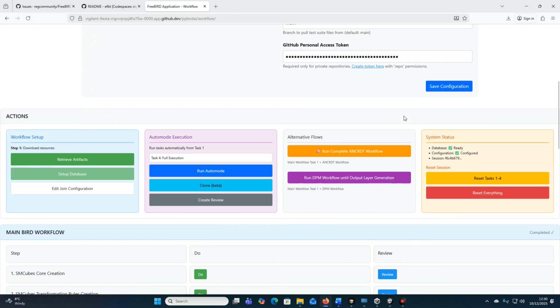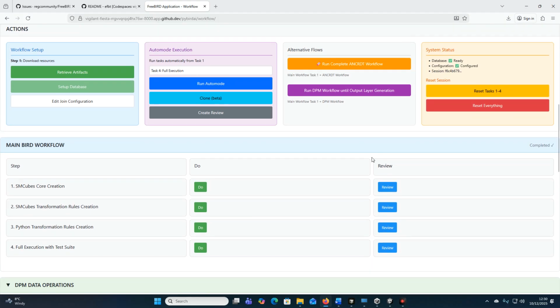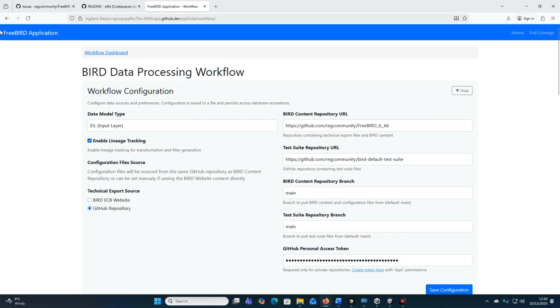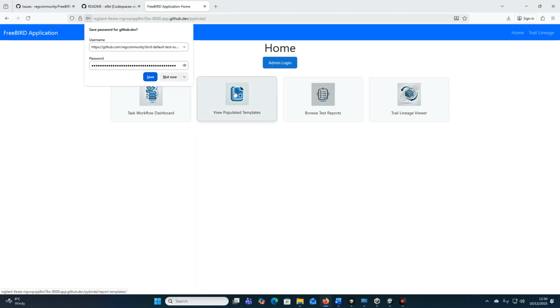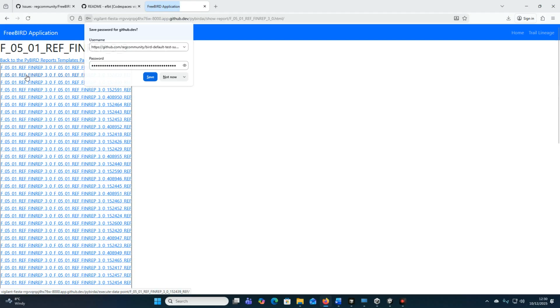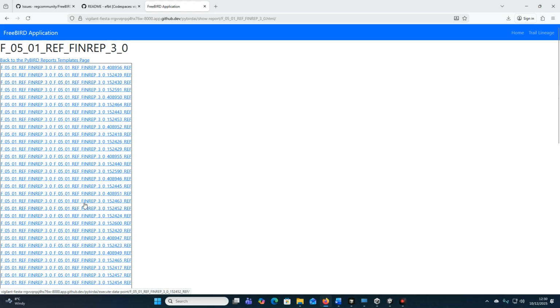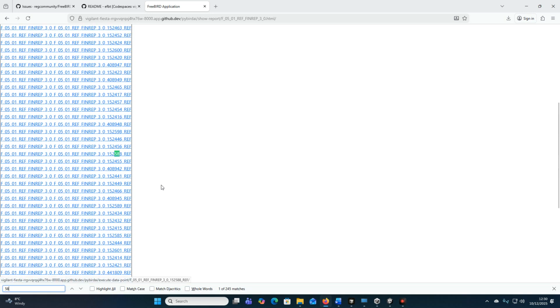So let us go back to our main dashboard. So we saw here that the Python rules were run, but we might want to run them sort of manually ourselves. So we can go back to the home of the FreeBIRD application, look at populated templates, look at FinRep F0501. And then these are the different report cells. We don't show in a nice neat grid, but these are the different report cells of FinRep F05. I happen to know off by heart that the data point 152589 is row 60, column 5. So I'm going to run this.